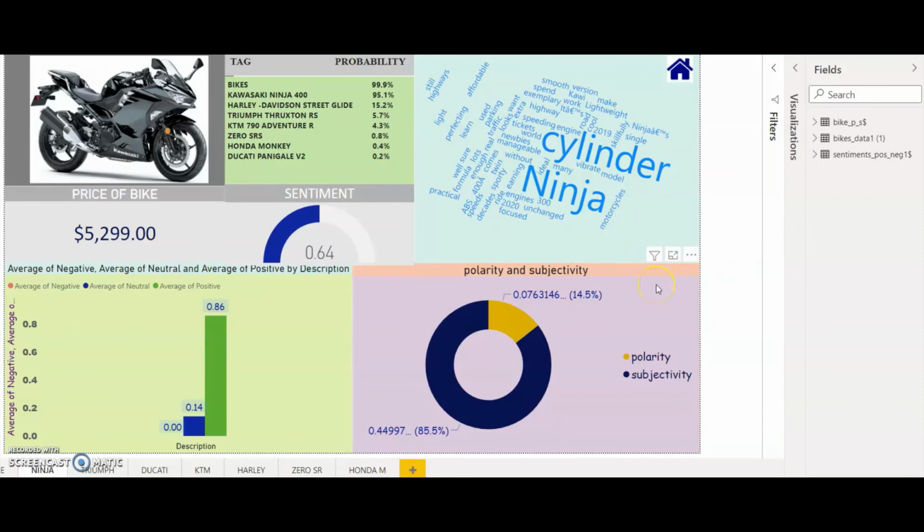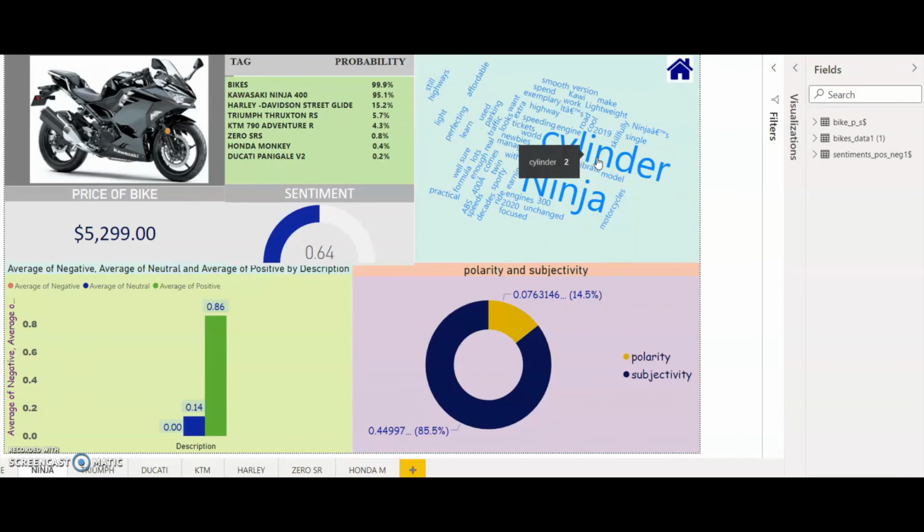Now on this dashboard, as we can see, we have different types of visualizations showcasing the outcome. Starting from here, we have the image which was used in the custom vision to fetch the predictions. This image was uploaded and the visualization specifies all the values which are found in the prediction for that iteration. Now, second is the word cloud map. For the description, we have scraped for the Ninja bike. We have removed the stop words from the description, thus it shows these values.